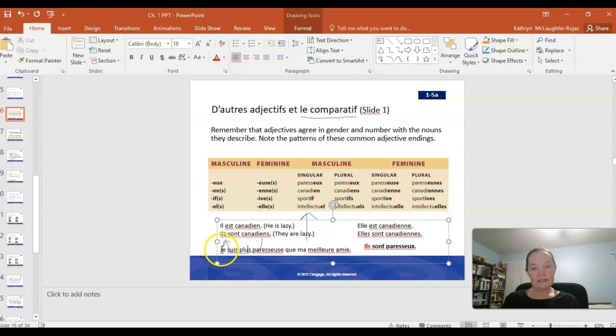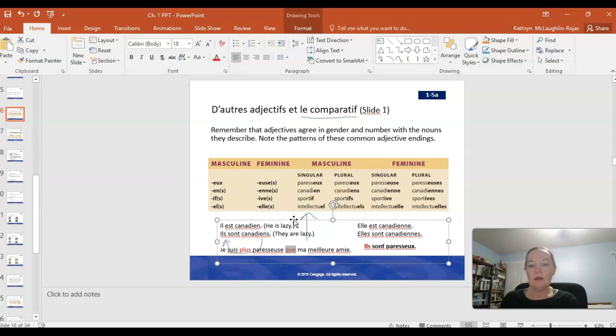And of course, we can see a sentence that looks a little bit like what we saw in video 4, making a comparison. And that comparison form is plus que. Je suis plus paresseuse que ma meilleure amie. I am literally more lazy than my best friend. In English, we would say lazier because being a two-syllable word, we would just add er to the end. That doesn't happen in French, but so in this case, we're using plus que, depending on the word that follows plus.